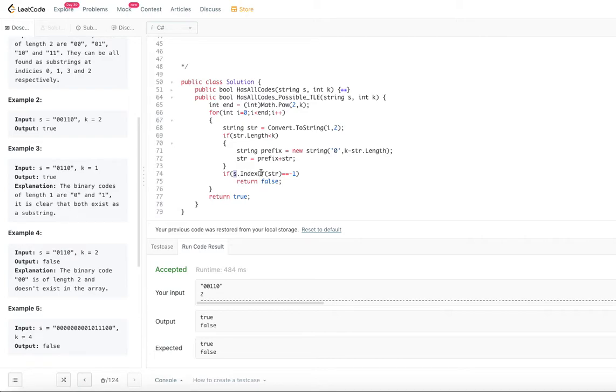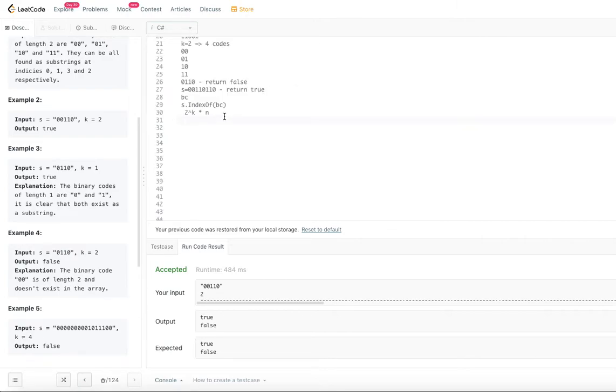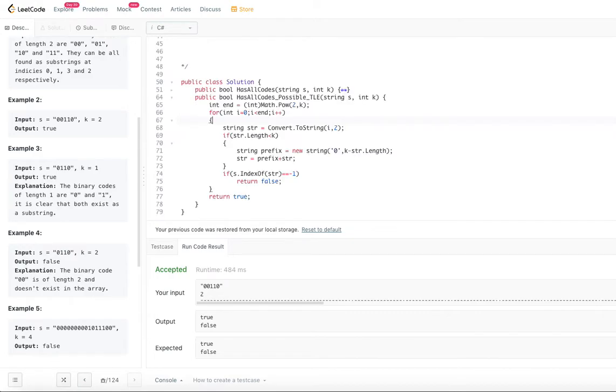That means n into 2 power k. So that's what we said as the time complexity for this particular algorithm, right? Time complexity is order of n into 2 power k. Now, how are we using any space here in this particular case?